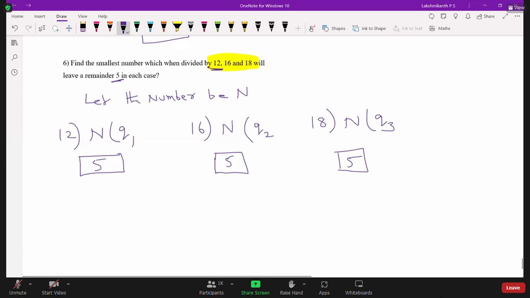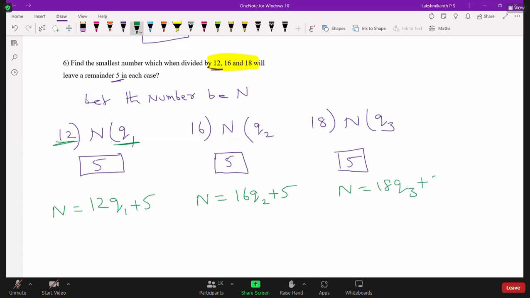Now from all these cases, we can write capital N is equal to divisor into quotient plus remainder. So N is equal to 12 Q1 plus 5. Here also N is equal to 16 Q2 plus 5. And here also N is equal to 18 Q3 plus 5. Because the remainder is the same, it is very easy for us to solve the problem.